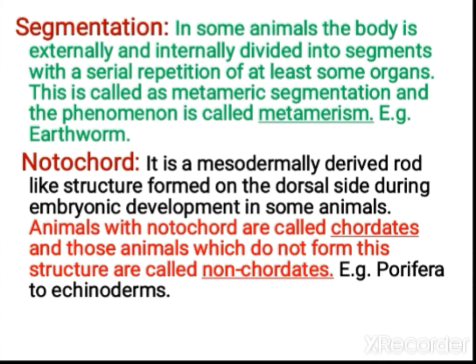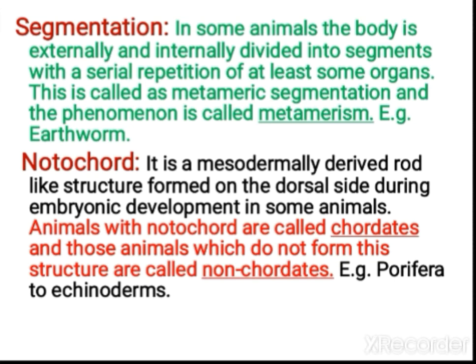Next one, let us study regarding segmentation. In some animals, the body is externally and internally divided into segments. This type of segments you call metamerism. Example, earthworm is coming under this category. We can see there is segmentation over the earthworm, you must have observed, and that segmentation goes internally also. So this type of segmentation we call metameric segmentation.